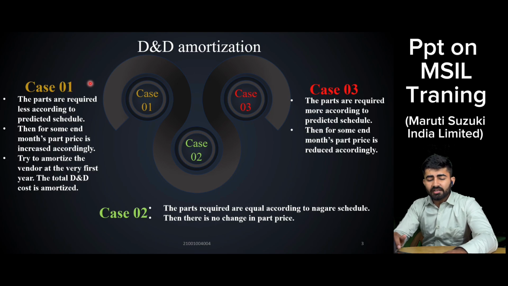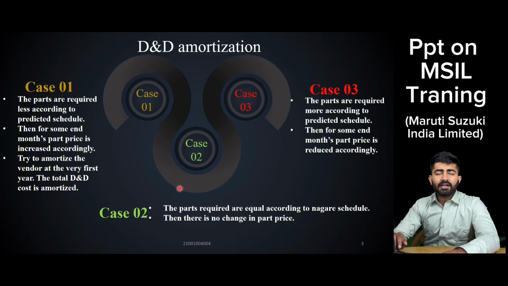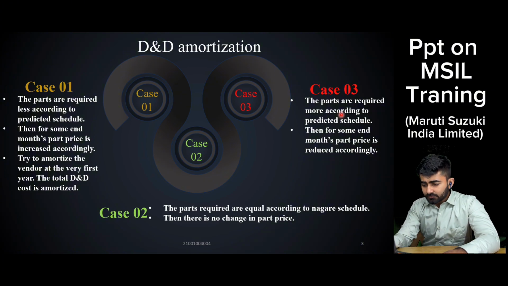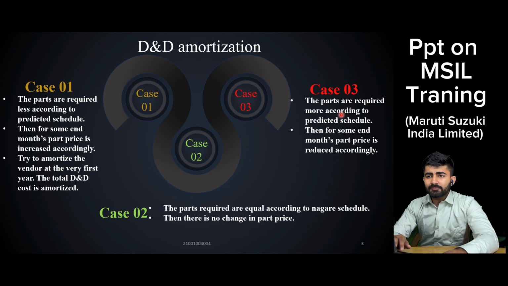Case 2 means the number of parts required by Maruti is supplied by the vendor. For example, Maruti required 2 lakh parts in the RFQ volume and the vendor supplied 2 lakh. Now case 3: if Maruti requires more parts, for example the RFQ volume was 2 lakh, but Maruti asked him to send 2,20,000 parts, the part price will reduce accordingly. It will not be 101. It will be 100, 97, 98 or 99. Now coming to the next topic, that is known as BOE.